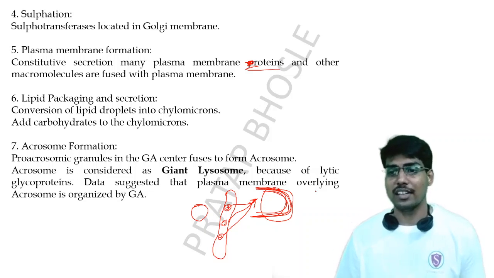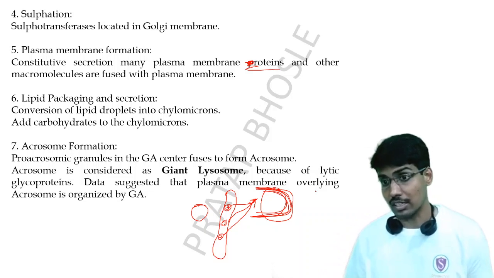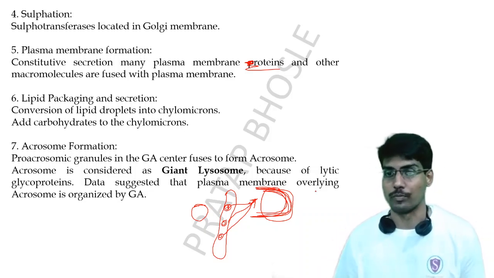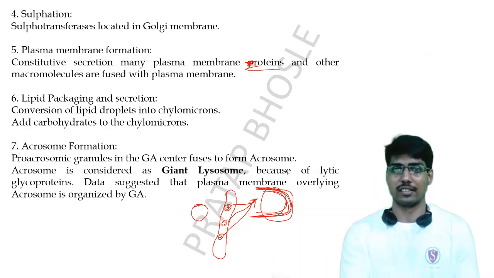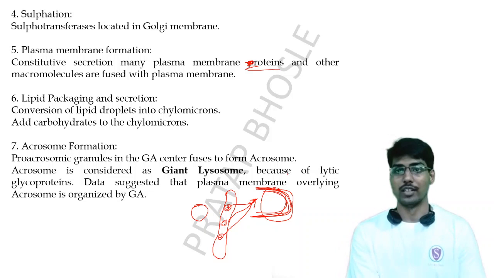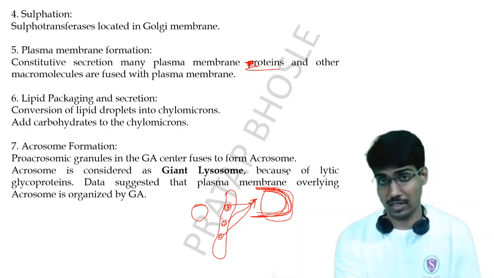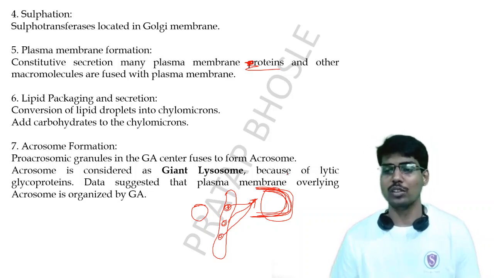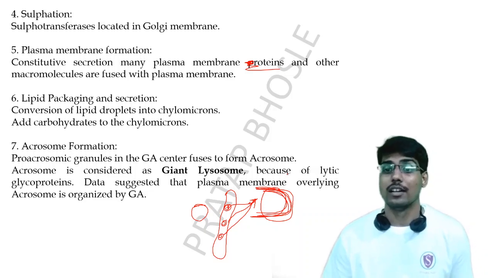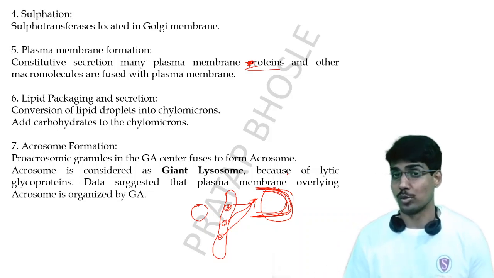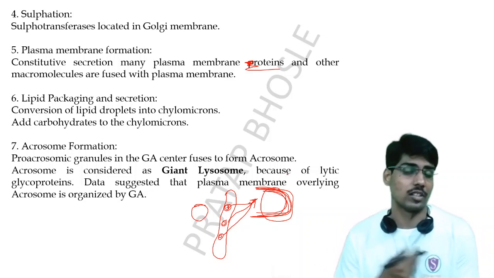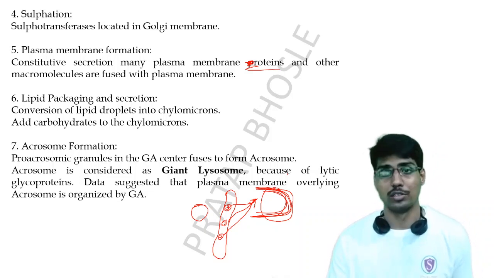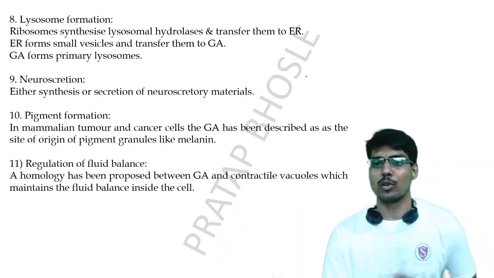Because of the lytic glycoproteins present on the acrosomal surface, it is also called a giant lysosome. This data also suggests that the plasma membrane on this acrosome is also organized by the Golgi apparatus. So because of all these reasons, the acrosome is referred to as a giant lysosome. So acrosome formation is one of the functions of the Golgi apparatus.